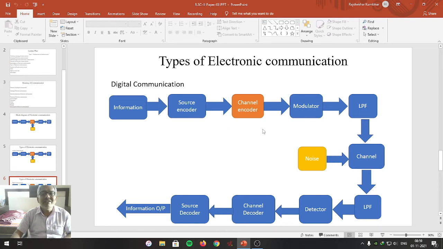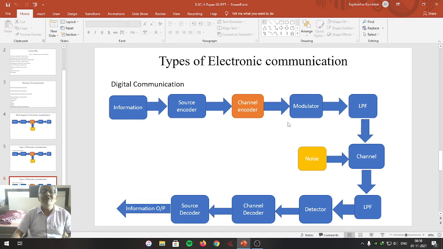Then there is a channel encoder. The role of the channel encoder is that it provides codes to the channel. Then there is a modulator, where the digital signal so obtained is modulated. We are going to study the importance of modulation in the next topic.